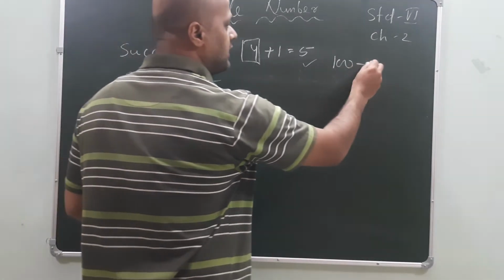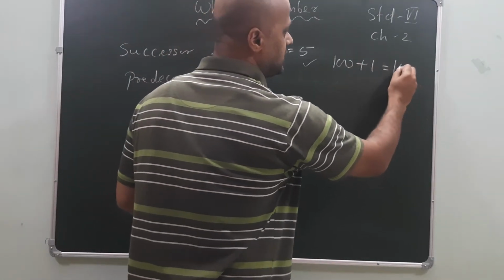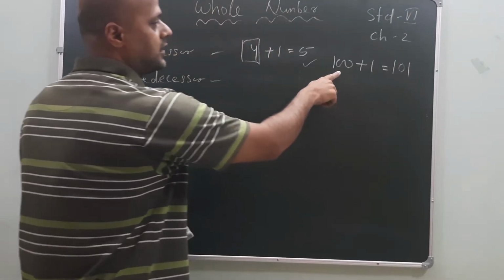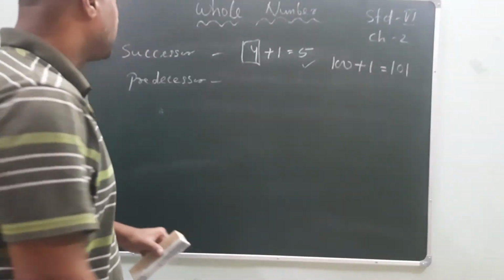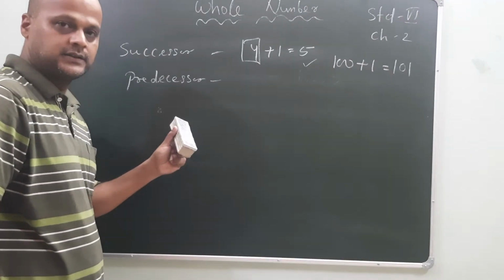You have to add 1 here. So what is the result? 101 is the successor of 100. Okay. Now, what is a predecessor?